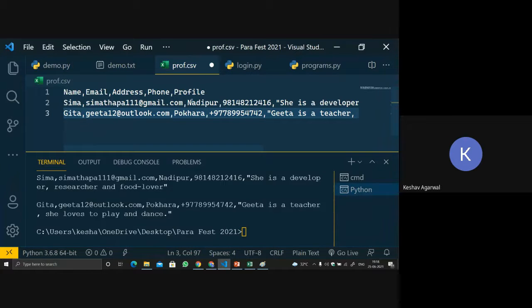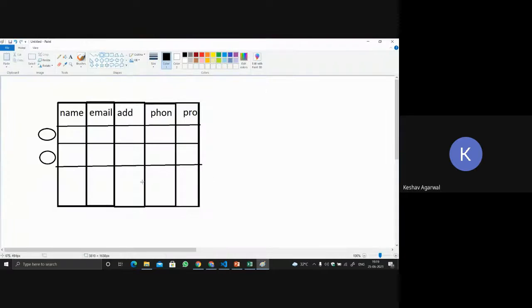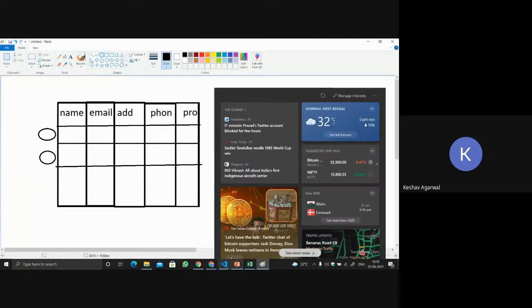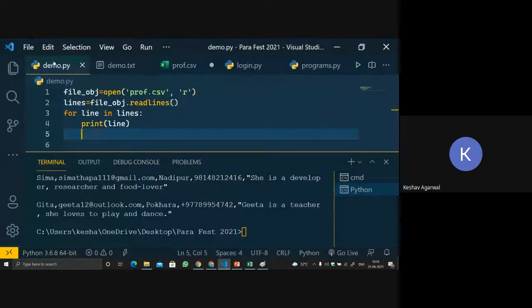Okay, in one line we are getting all the values of Seema. In the other line we are getting all the values of Geeta, right? So now what we will do is use readlines. In the .py file, you can see the readlines function. What readlines does is return each and every line in a list format.